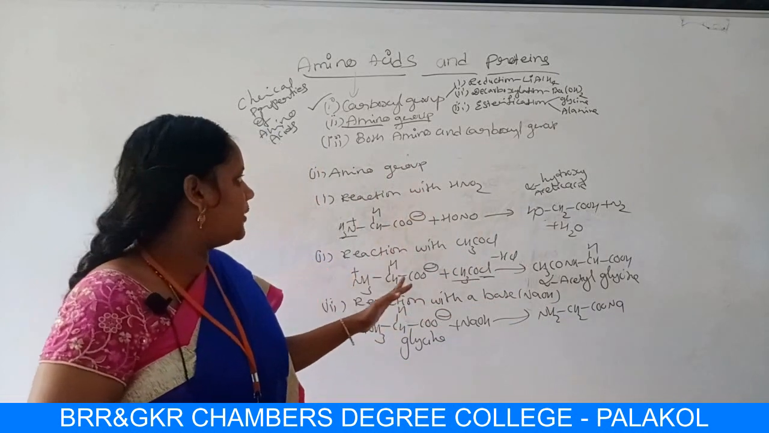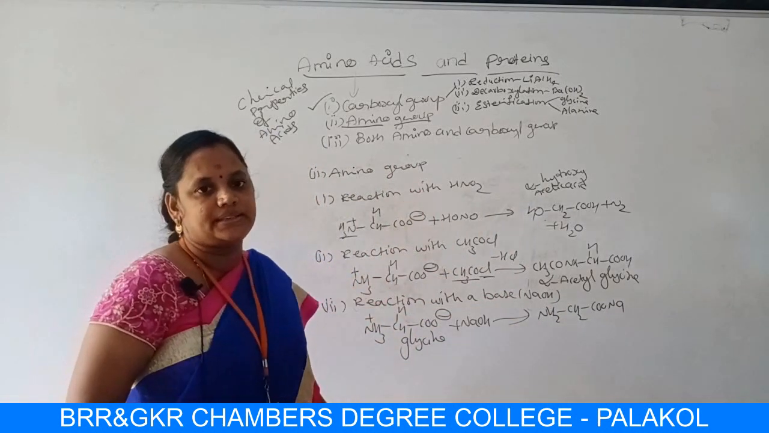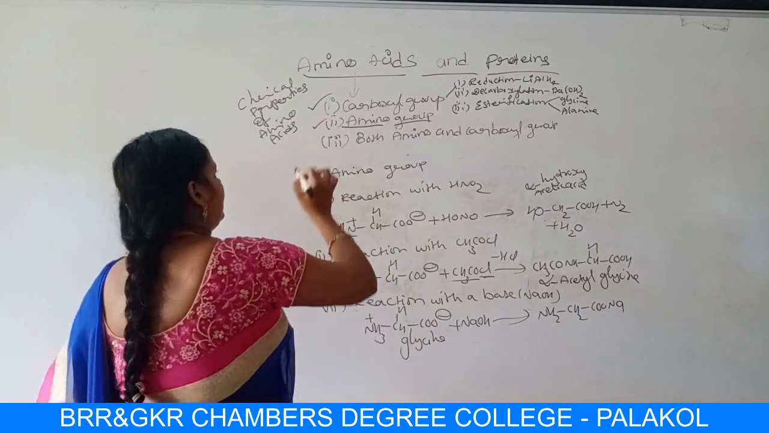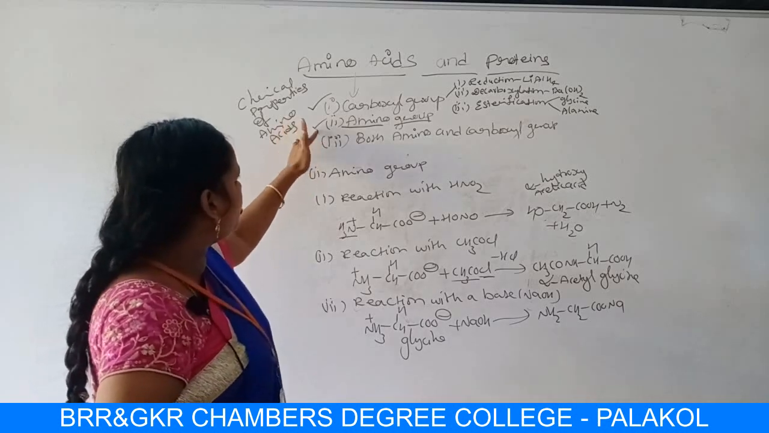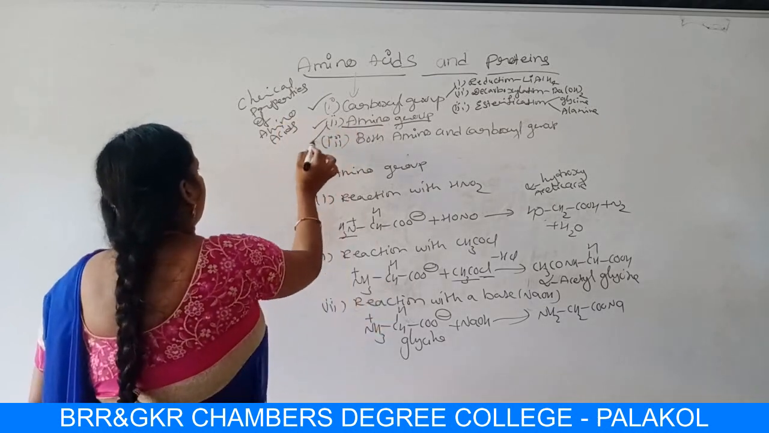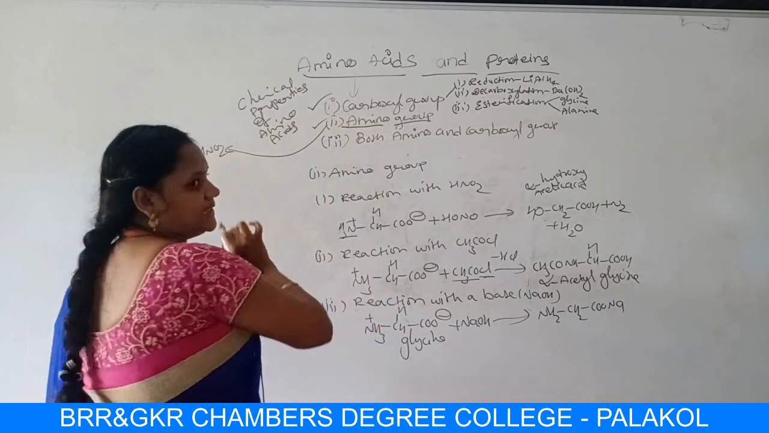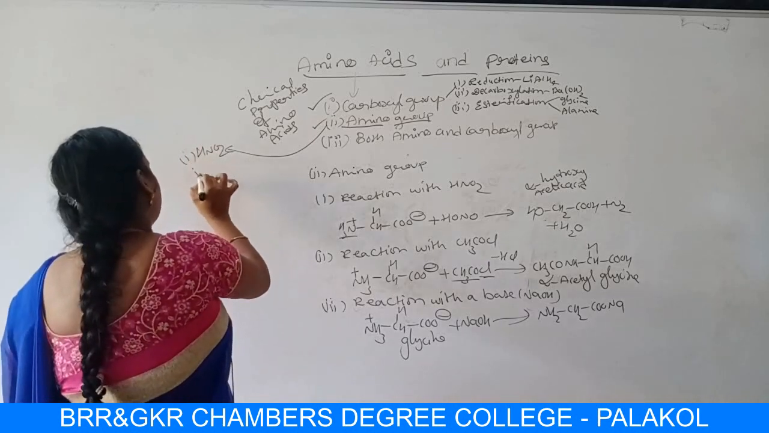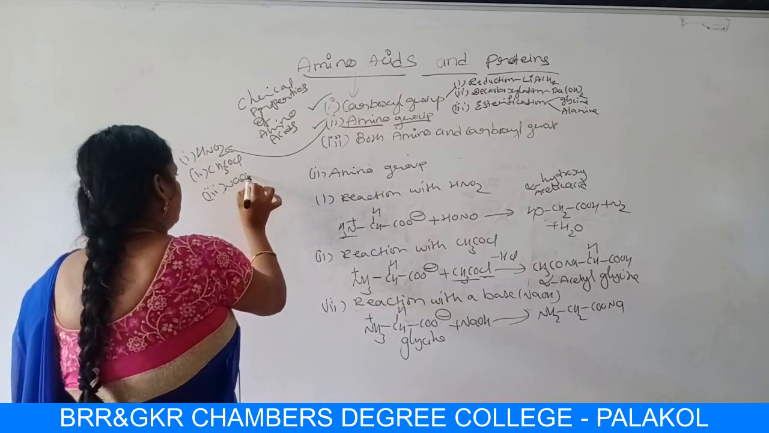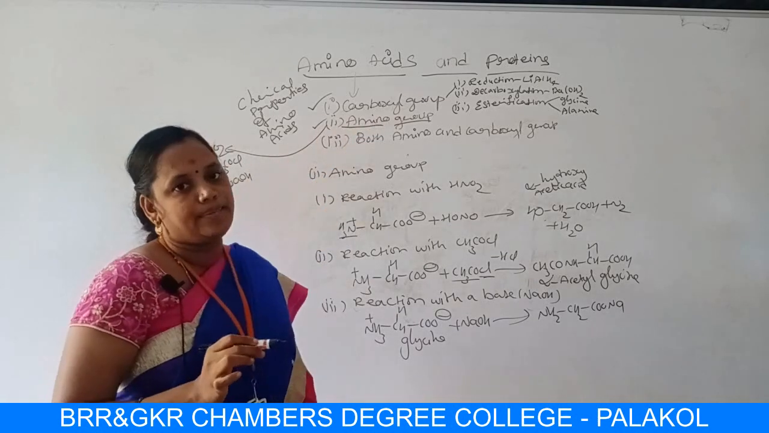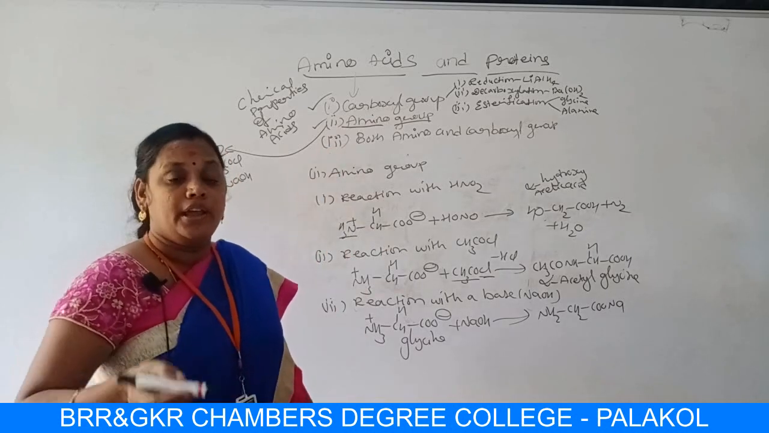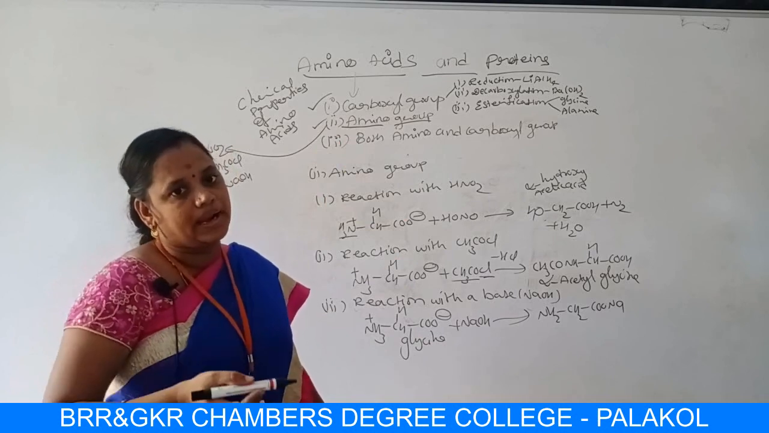These are all the chemical properties of amino acids which arise due to the presence of amino group. So we have completed the second task, amino group. Due to amino group, what are the properties, students? Please remember: reaction with nitrous acid, next reaction with acetyl chloride, next reaction with a base NaOH. These are the properties due to amino group. Okay, next let us move into the chemical properties which arise due to both amino and carboxyl group.